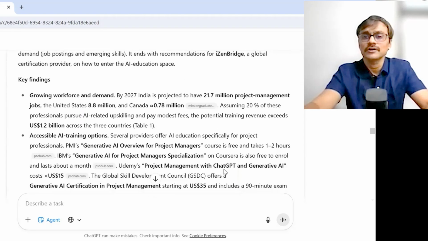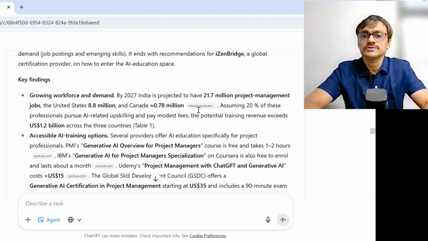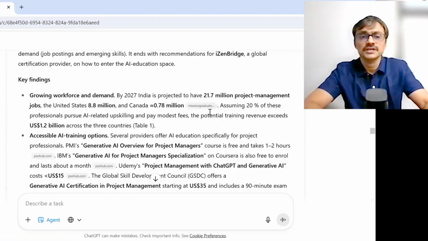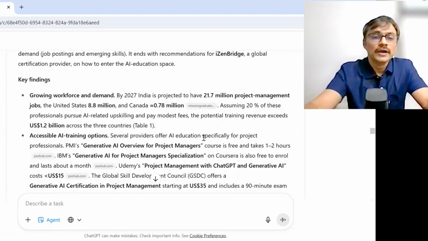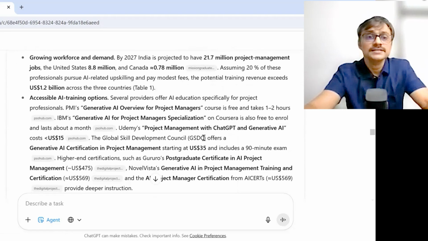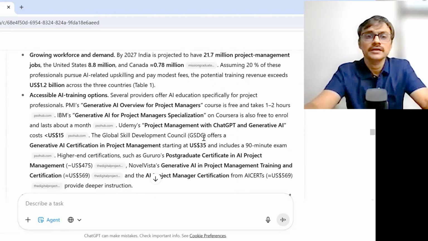I think it is picking from some documents from PMI maybe, and it is giving a reference also. It is coming from US and Canada, assuming 20% of these professionals pursue AI related training. That's a big assumption.